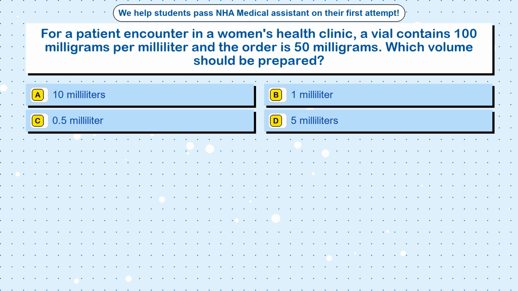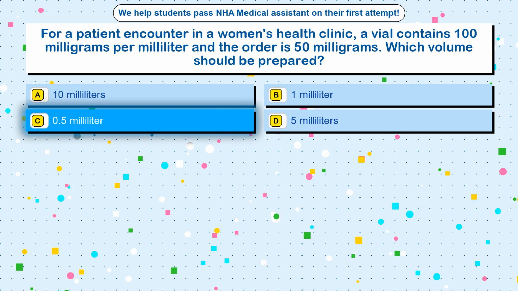Question 15. For a patient encounter in a women's health clinic, a vial contains 100 mg per milliliter and the order is 50 mg. Which volume should be prepared? Option A, 10 milliliters. Option B, 1 milliliter. Option C, 0.5 milliliter. Option D, 5 milliliters.